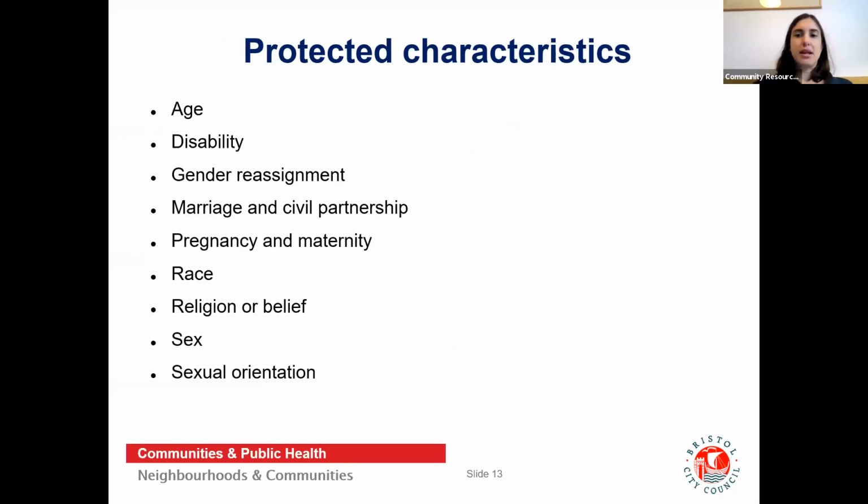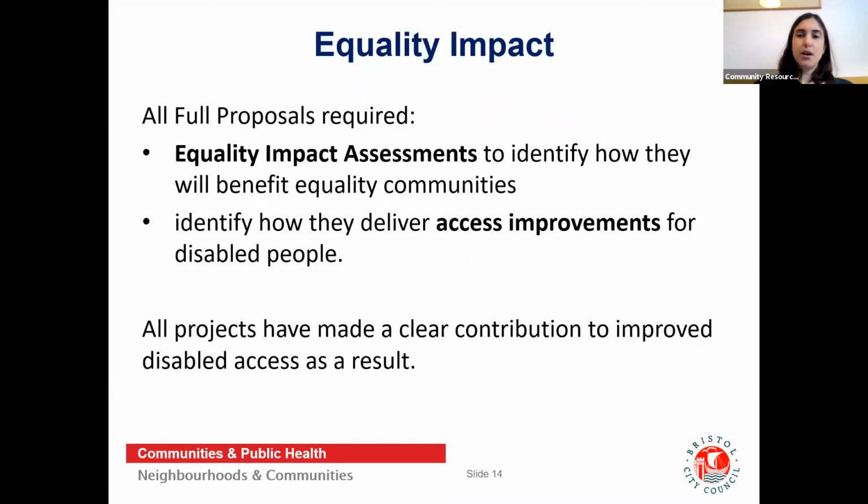For anyone not familiar with the protected characteristics, these are listed here. They are age, disability, gender reassignment, marriage and civil partnership, pregnancy and maternity, race, religion or belief, sex and sexual orientation. All full proposals will be required to complete an equality impact assessment to identify how they will benefit equality communities. They will also be asked to identify how they will deliver access improvements for disabled people.